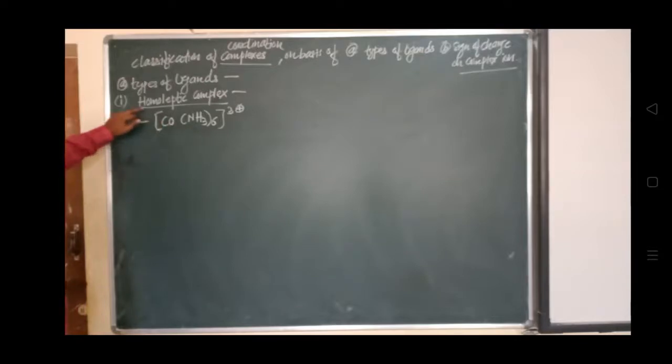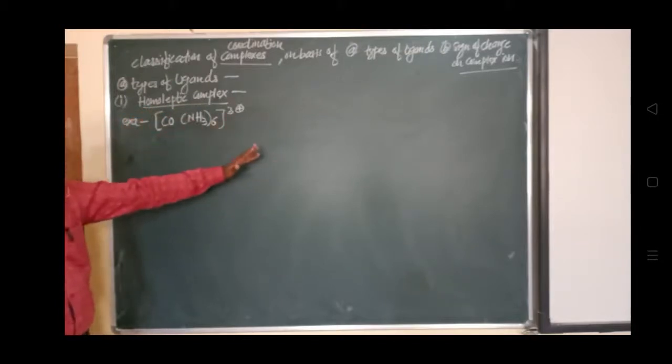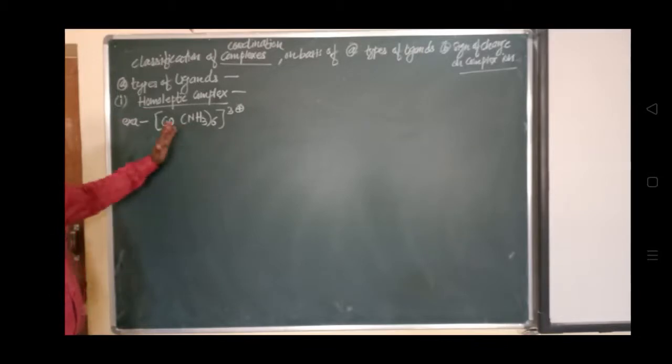So the complex which is having only one type of molecule, if it is having another different molecule attached with this cobalt, that will be called heteroleptic, that we will see.